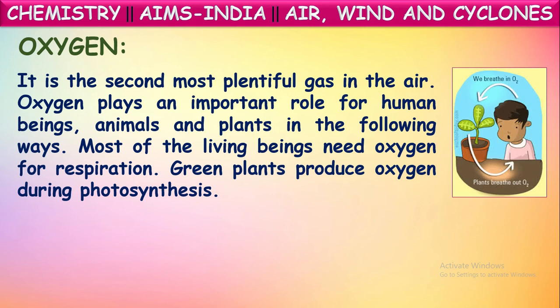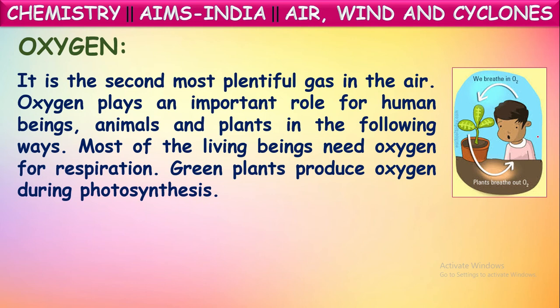What are those? Most of the living beings like animals and human beings need oxygen for their respiration, isn't it? With the help of this oxygen gas only, the respiration process is going on in all the human beings and animals. And even green plants produce oxygen during the photosynthesis process.